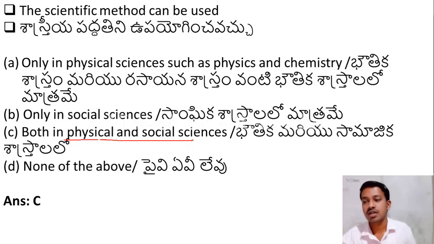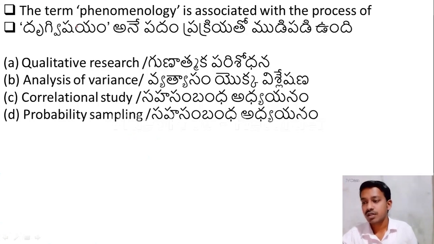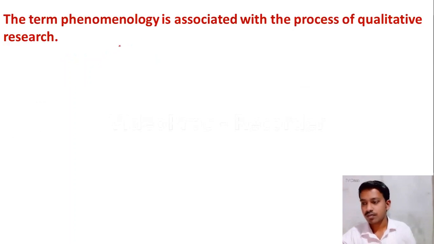Please remember, scientific method can be used in physical science and also in social science.